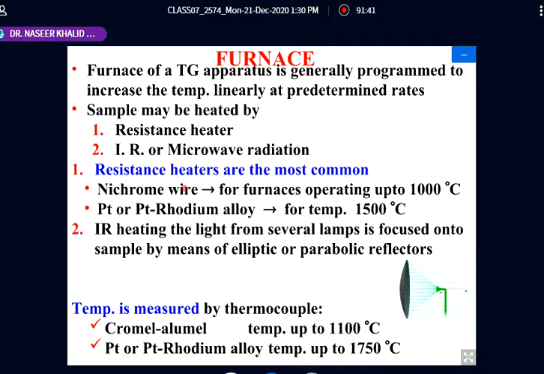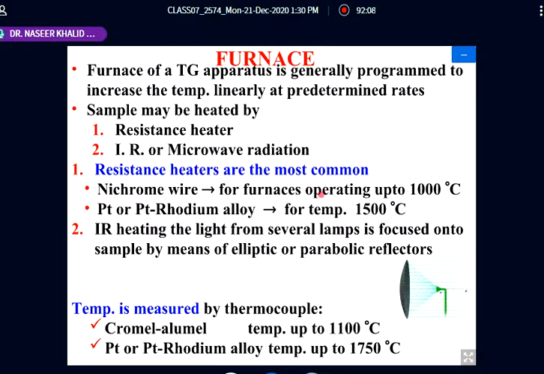When we say resistance heater, the wire is known as nichrome wire. Nichrome is an alloy, and this wire is used when the furnace temperature is up to 1000 degrees centigrade.